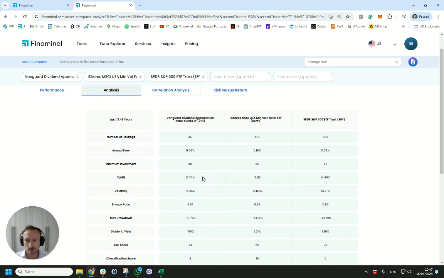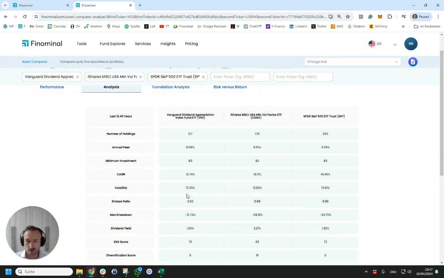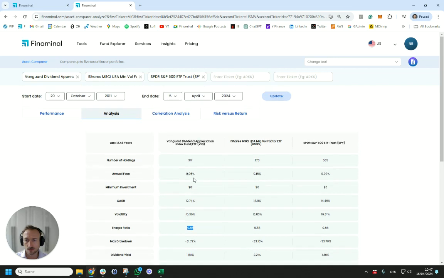But let's dig into the risk-adjusted returns. And what we see over here is the Sharpe ratio of VIG was 0.93 over the last 12 years. Having said that, the Sharpe ratio of the Minimum product, which is USMV, was 0.88, and S&P 500 is 0.86. Now, that's not that great because we already know the Dividend Appreciation Fund doesn't feature a high dividend yield. For that, I can go to the minimum volatility product, and it also doesn't feature a higher Sharpe ratio.